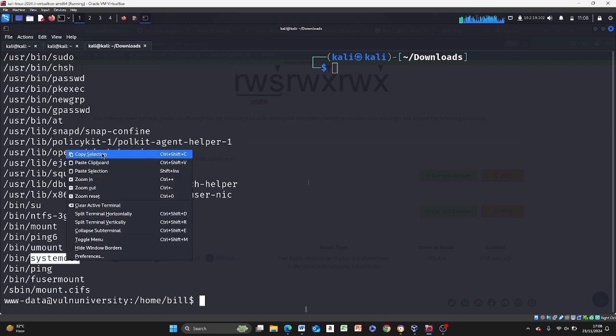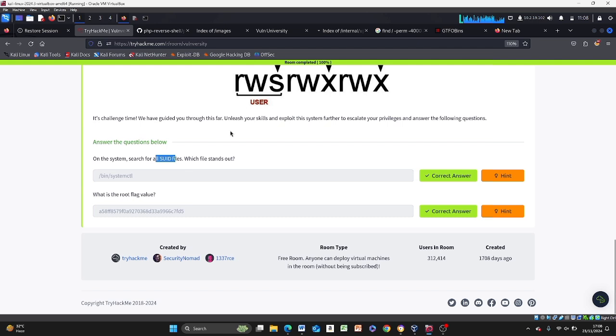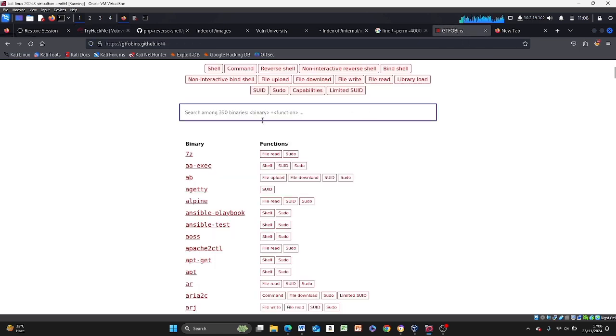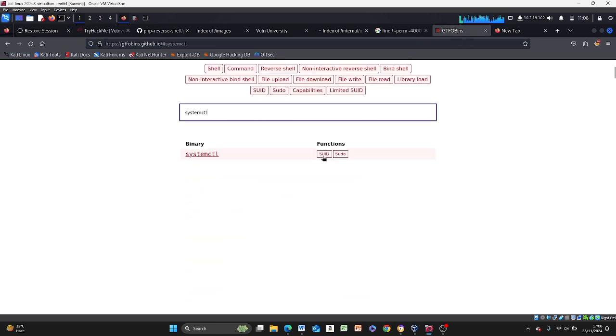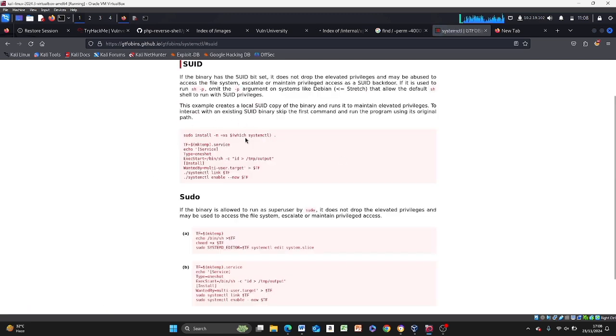So if you copy this and paste this in GTFOBins, you see it has sudo and SUID. So if you come here, this is what we're looking for, since it's SUID you're looking for and not sudo.